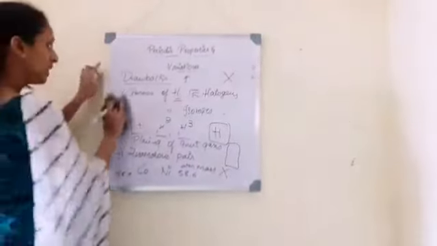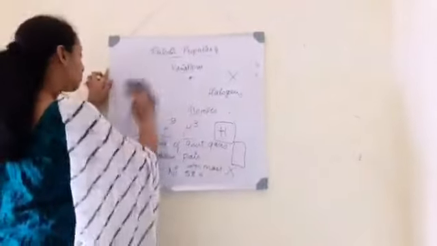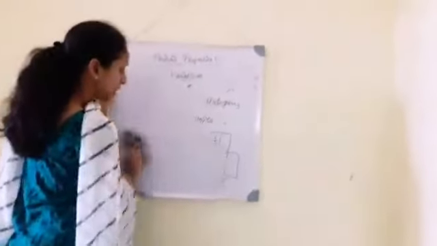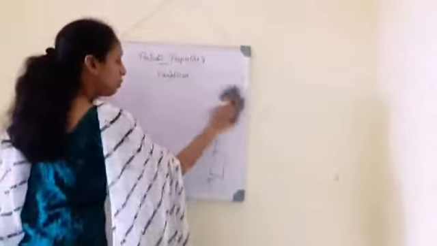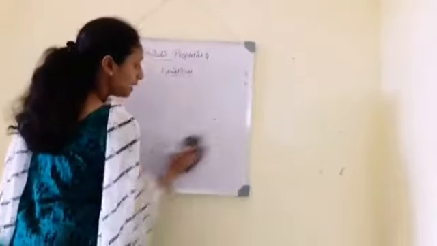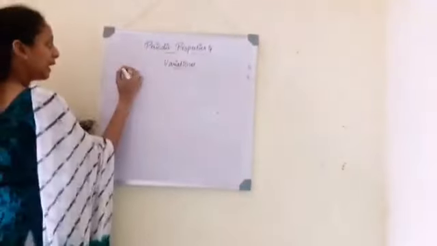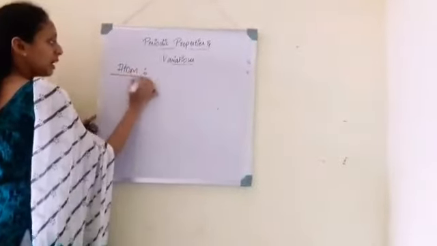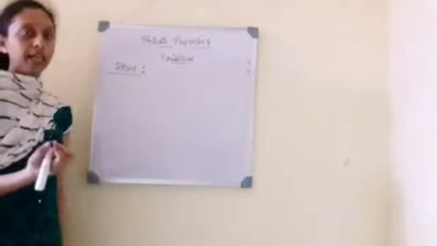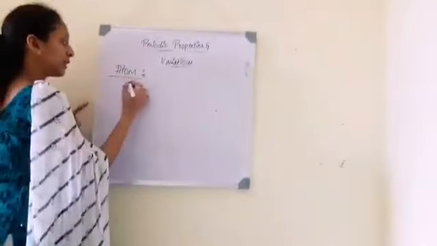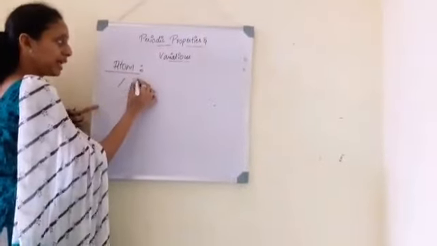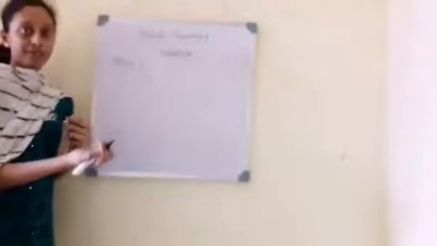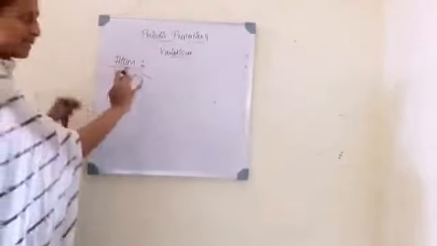Next, one thing we have to learn is about the atom. So what is an atom? An atom is the smallest particle of an element. It is not differentiated by chemical or physical means. The atom is as such.